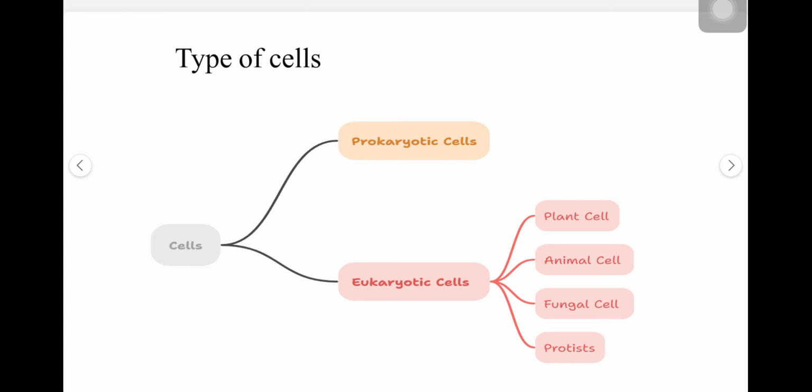Now we'll be discussing types of cells, parts of a cell, and internal structures of a cell. So describing the types of cell, there are two types of cell. First one is the prokaryotic cell and second one is the eukaryotic cell. So how are the prokaryotic cell and eukaryotic cell divided into types? This division is based on the nucleus, cell organelles, the cell wall and cell membrane. So based on these four parameters, the cells are divided into prokaryote cell and eukaryote cell.